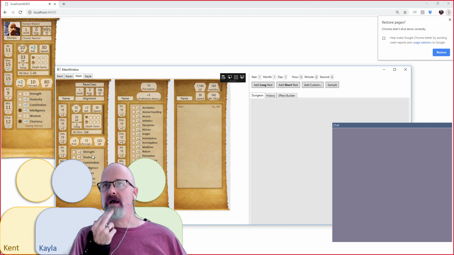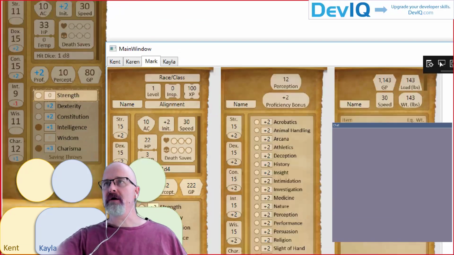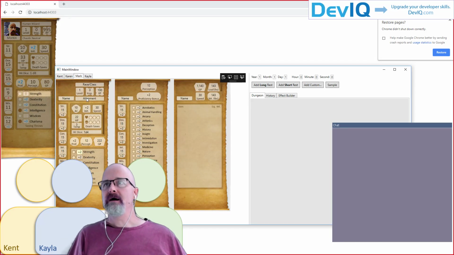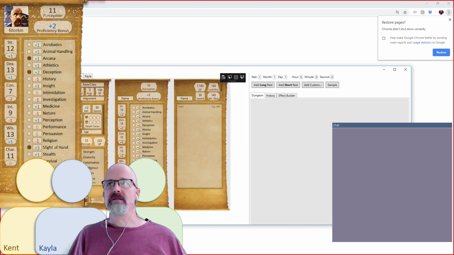The other piece that we have that's kind of cool is the ability to click on one of these and then have it highlighted. If I just zoom in on this for a second, you'll see there are little particles coming out of that thing. So we can highlight a particular piece. The Dungeon Master can do that, and people watching the game can see the thing that we want them to look at, whatever that is.